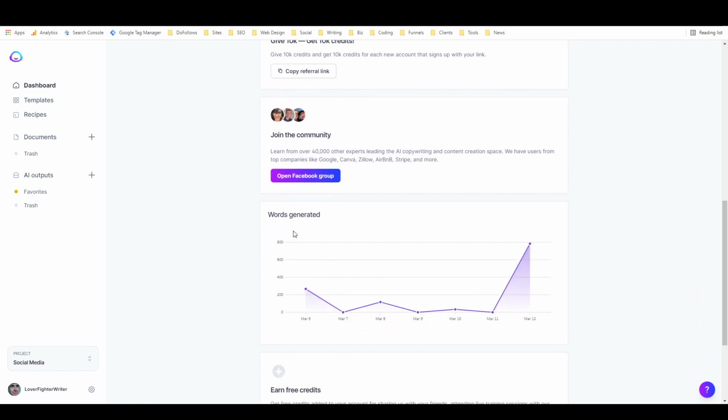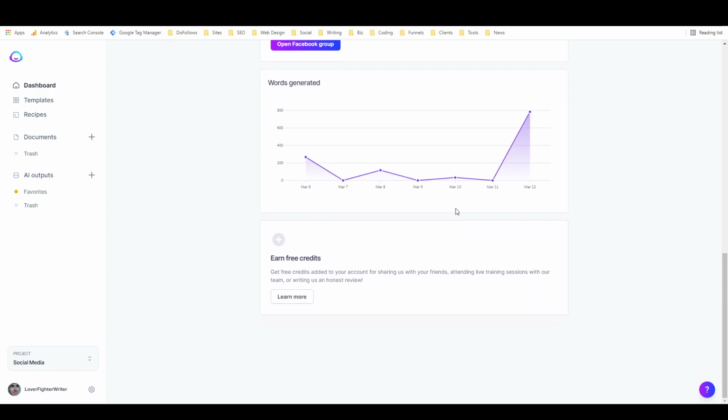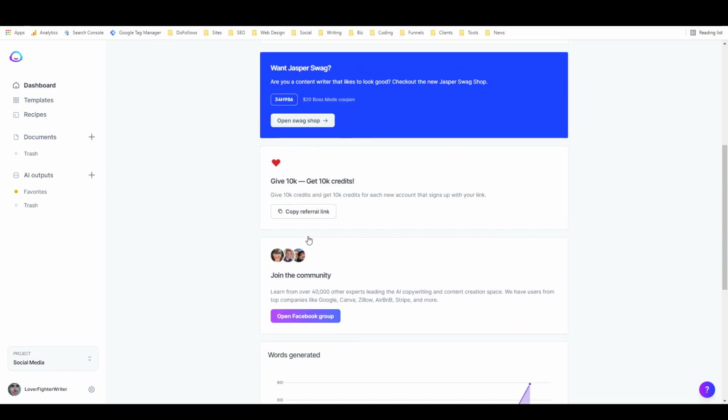There's a link to the Facebook group, and this is just showing how many words I've generated. I took the last few days off, so I didn't do a lot. And then just this morning, I generated almost 1,000 words while I was working on a blog post for a client. And that's about it for the dashboard.